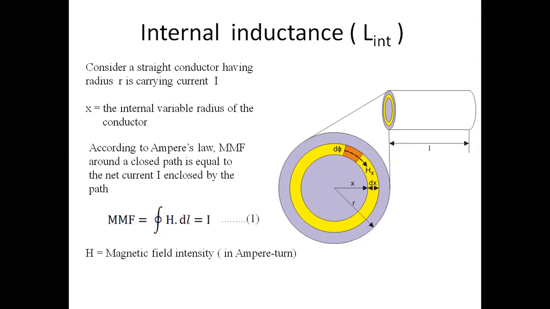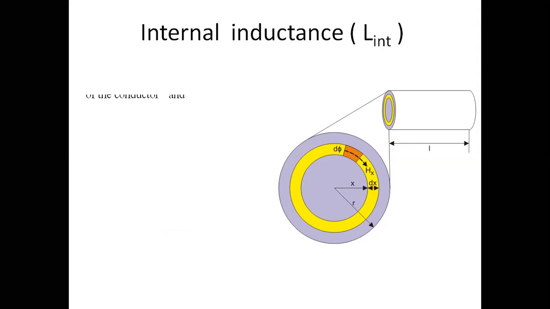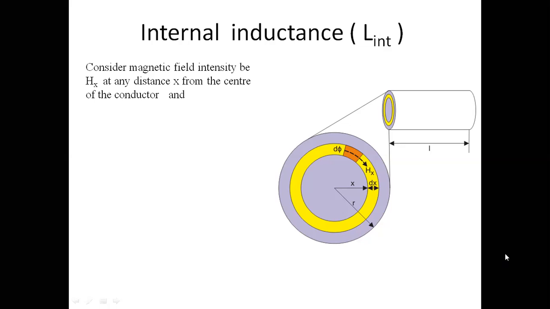Here, what is H? H is the magnetic field intensity. Small l is the distance along the path, that is the length of the conductor, and I is the current through the conductor. Now consider magnetic field intensity Hx at any distance x from the center. This x is a variable distance inside the cross section of the conductor, so x is always less than R. At distance x, the magnetic field intensity is taken as Hx. Now consider this is because of current Ix at distance x from the center.